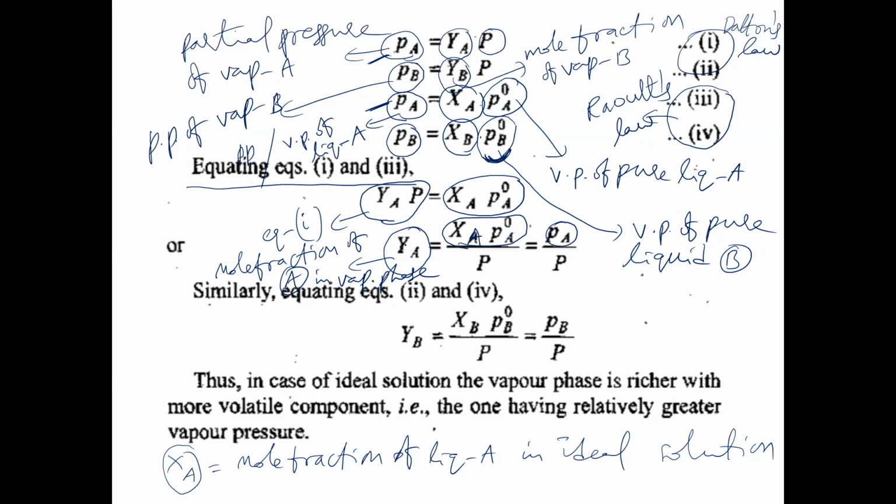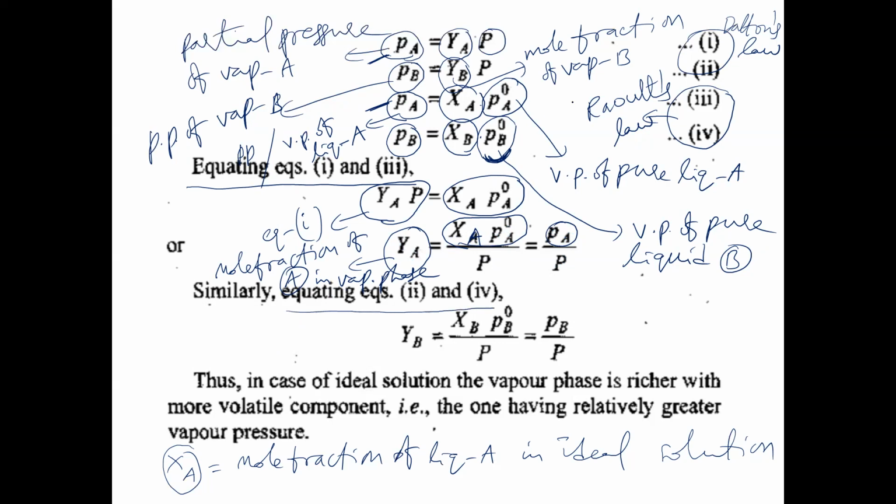Mole fraction of vapor A, the mole fraction of A in vapor phase, equal to XA PA naught by P. That is PA by P. PA is, as per Raoult's law, XA into PA naught. Vapor pressure of liquid A divided by total pressure is equal to YA.